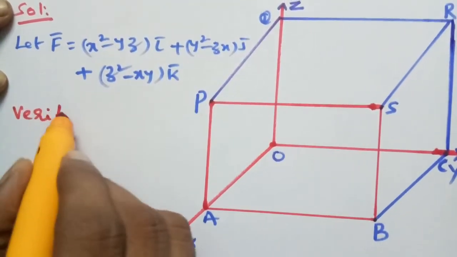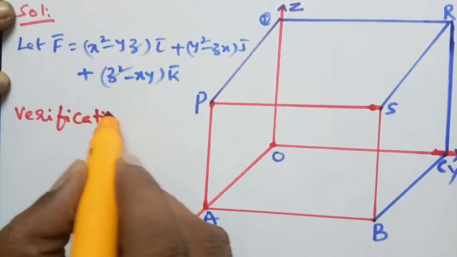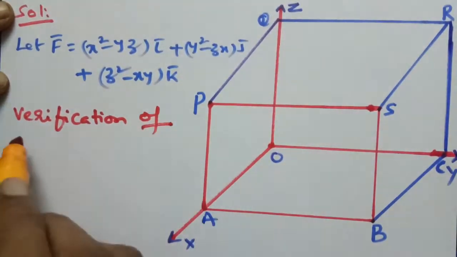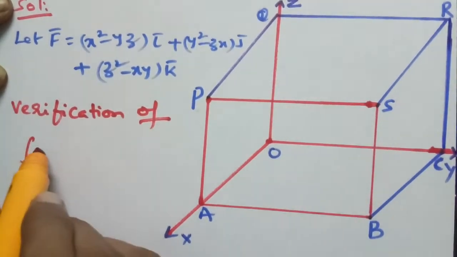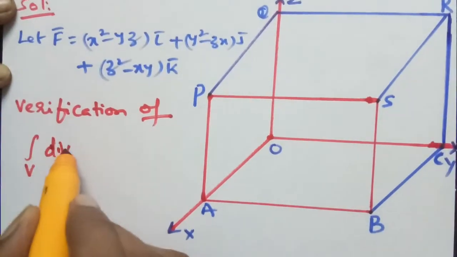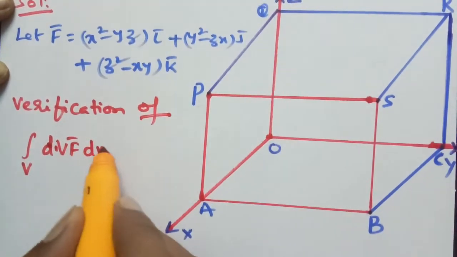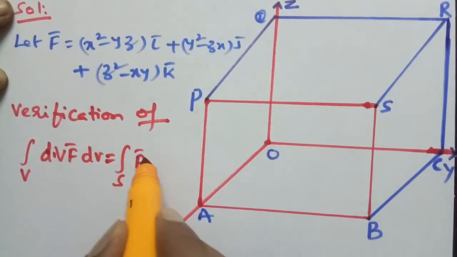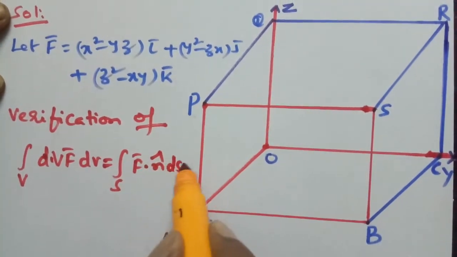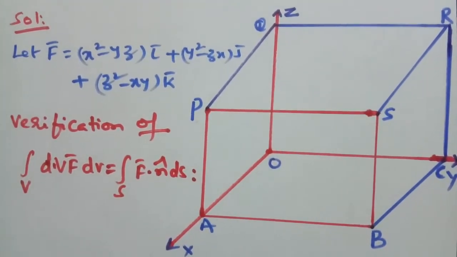Verification of Gauss divergence theorem, that is integral over V div F bar dV equal to integral over S F bar dot n cap dS.